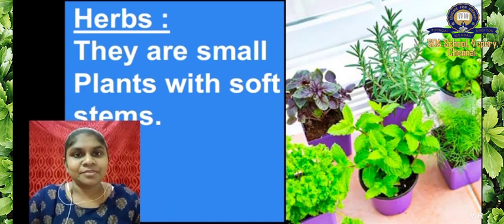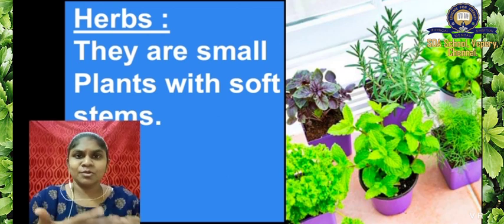And next we are going to learn about herbs. What do you mean by herbs? You can name some herbs. Your mom could have told you about herbs like coriander leaves, mint, and tulsi, eucalyptus.